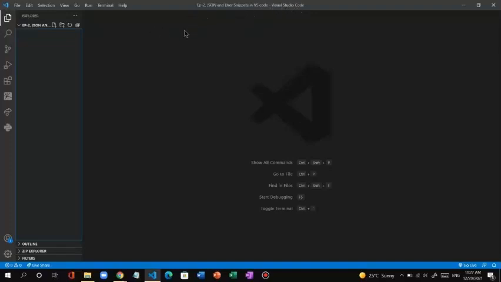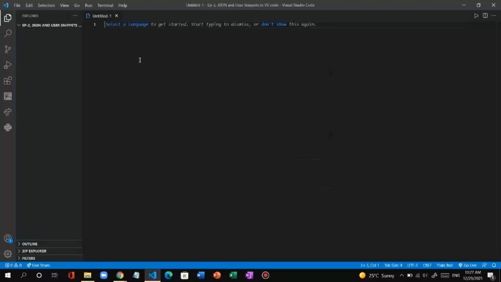So what is JSON? JSON is short form for JavaScript Object Notation. JSON is nothing but JavaScript Object Notation.